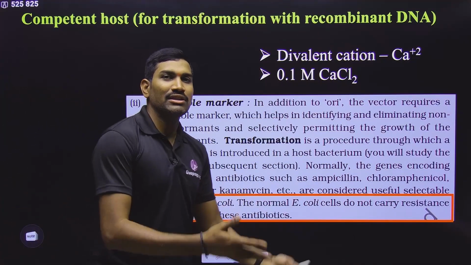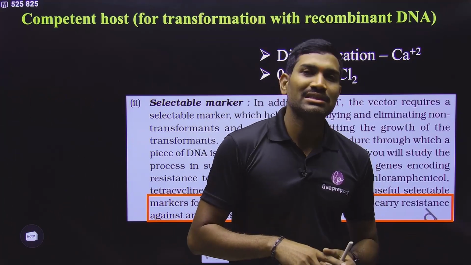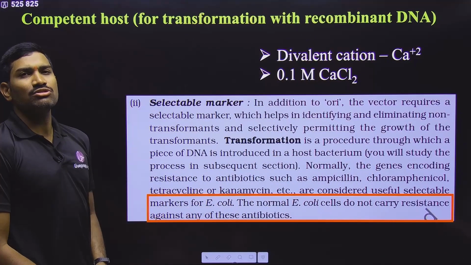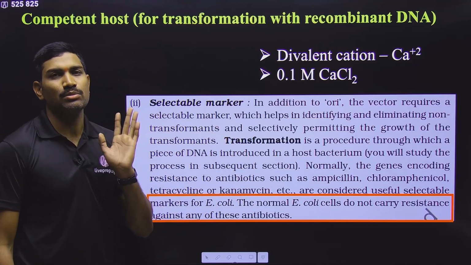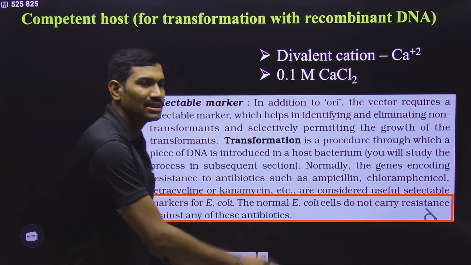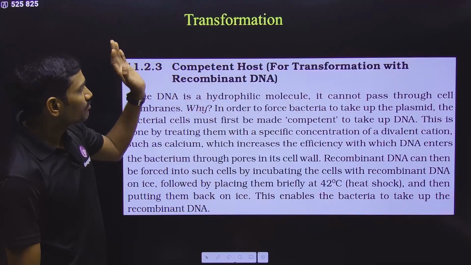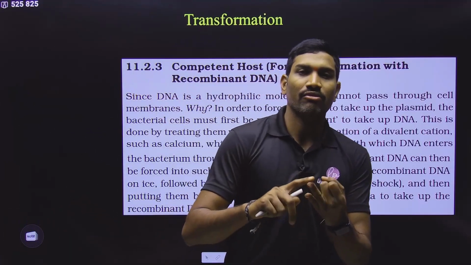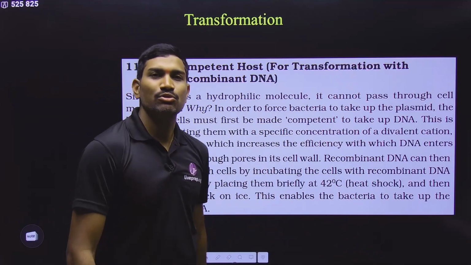If the host also has those particular selectable markers on its own, then again during the selection it will be a problem. So that's why you need to understand the significance of this particular sentence also. Anyhow, each and every sentence with words I have explained very clearly in the regular classes, but since it is a revision lecture, I am talking about the important points. That's it. With this, under the tools we studied the enzymes, vectors, and also the competent host. With this, all three tools we have completed.